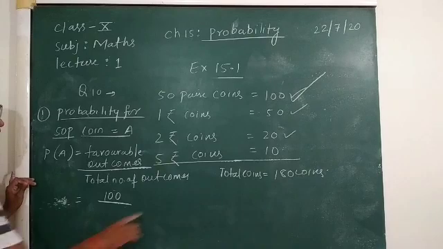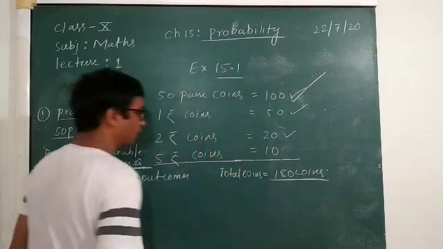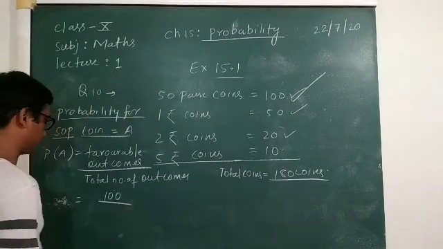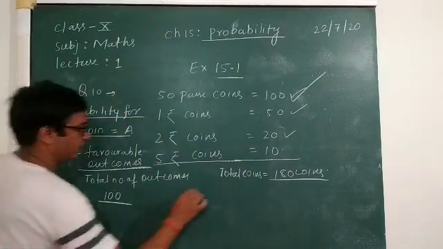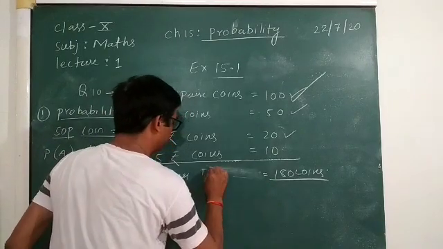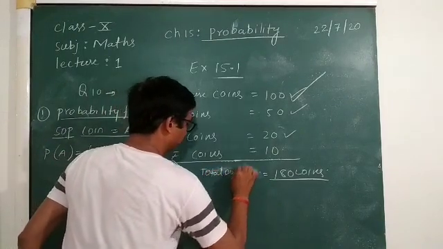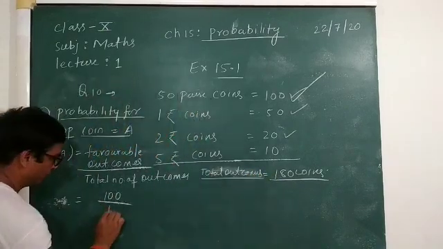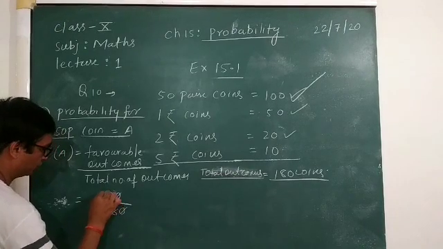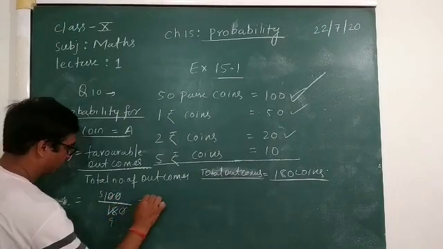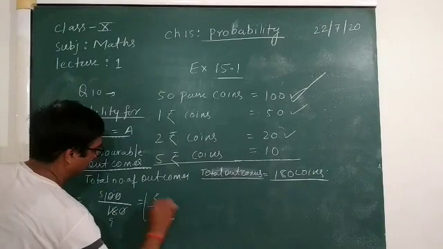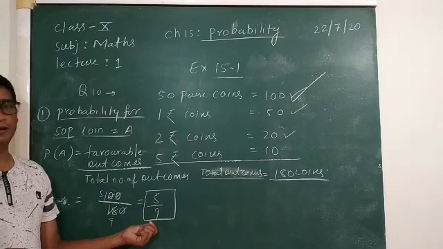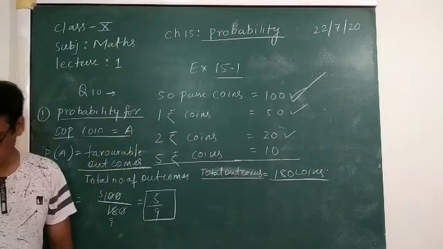Then total number of outcomes is the total coins. So here you can write total outcomes is equal to 180. Simplifying, it will be 5 upon 9. 5 upon 9 is the probability of getting 50 paise coins. Okay, is it clear now?